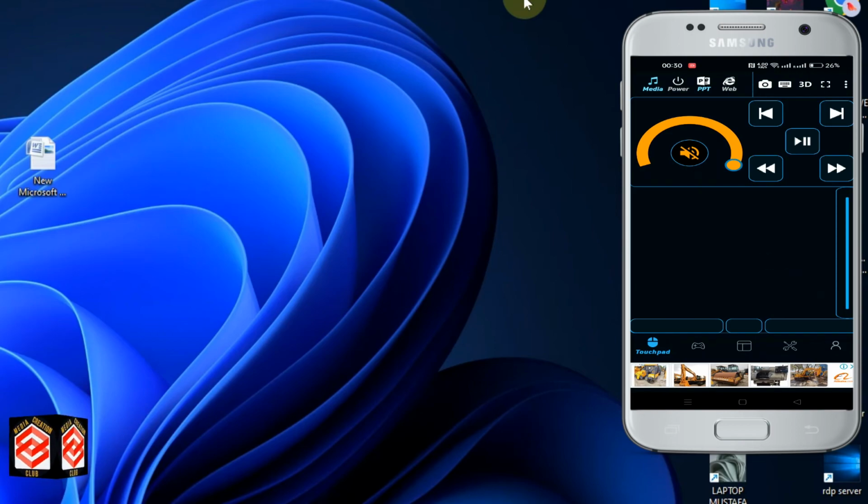Then here you can find many things that you can do from your phone to PC.